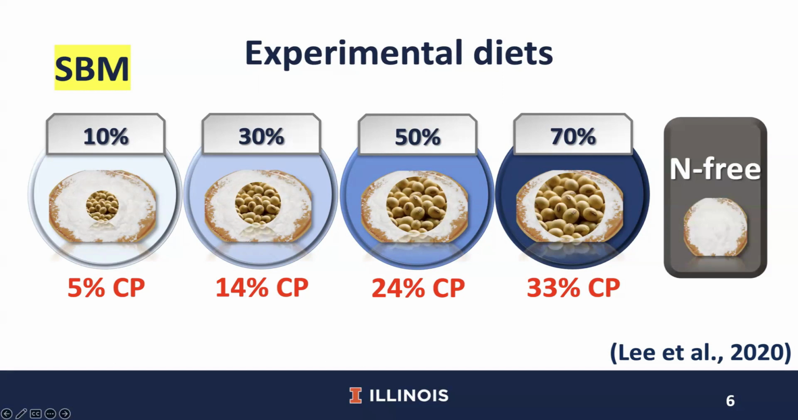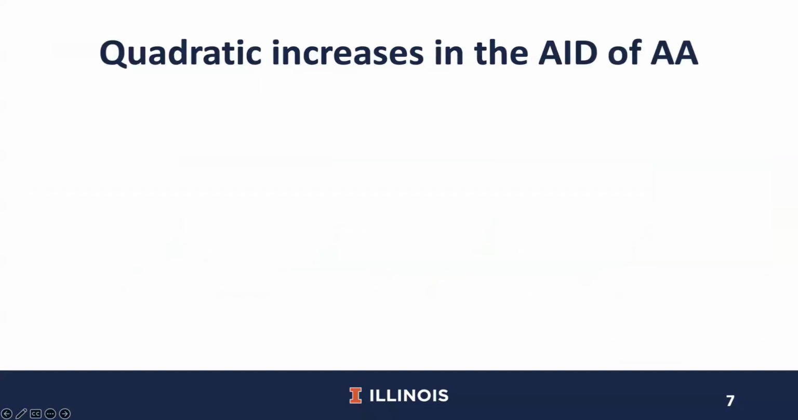Before we further discuss the SID data, let me show you data for the AID, which may be interesting for you. Data from all 4 experiments indicated that there were quadratic increases in the AID of amino acids as dietary protein was increased. This was in agreement with what we have learned.